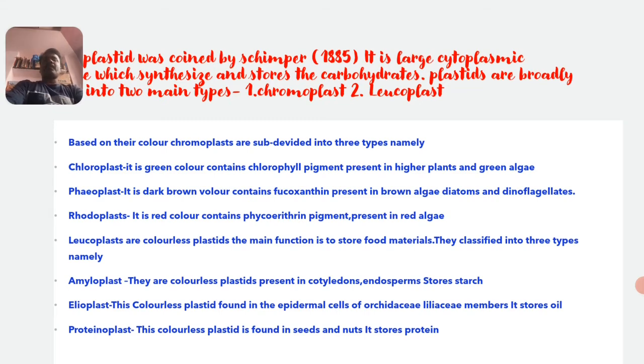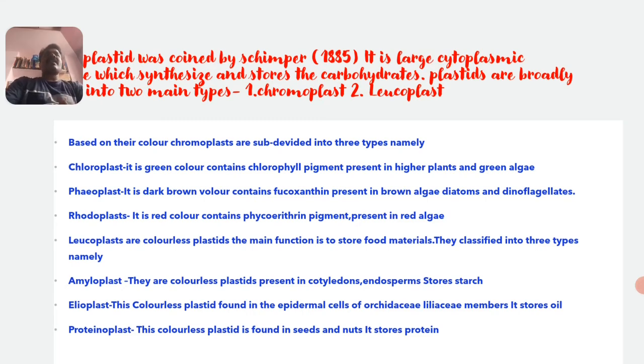Another one is the proteinoplast. This colorless plastid is found in seeds and nuts. Seeds and nuts consist of the kind of plastid called a proteinoplast. They mainly store protein as the stored food substance.